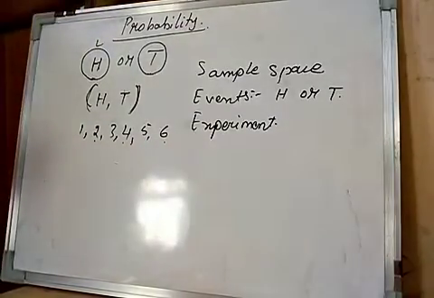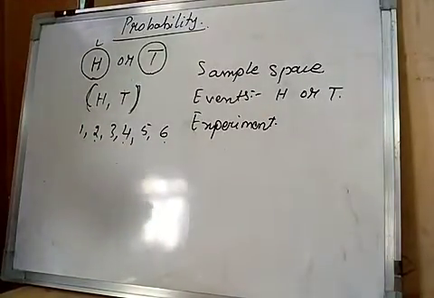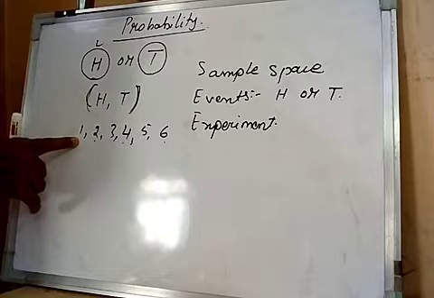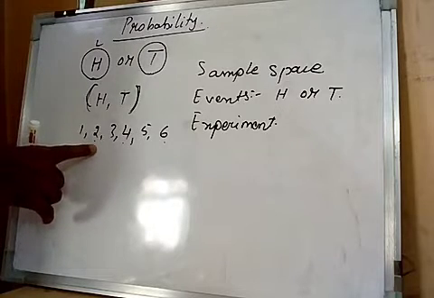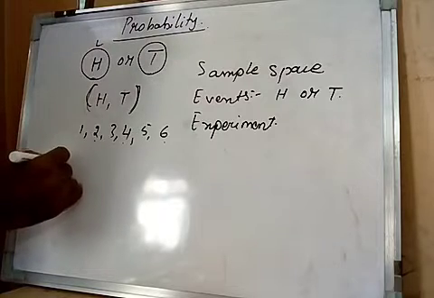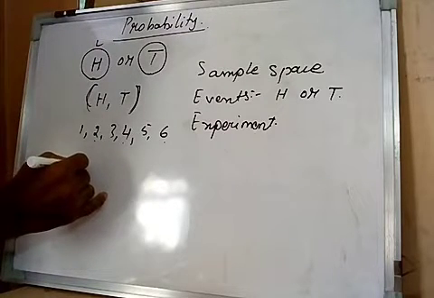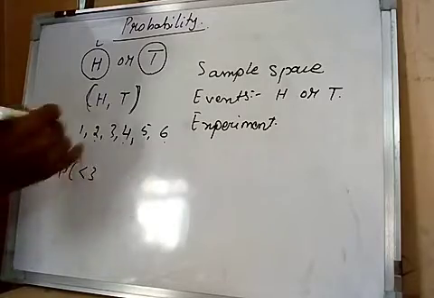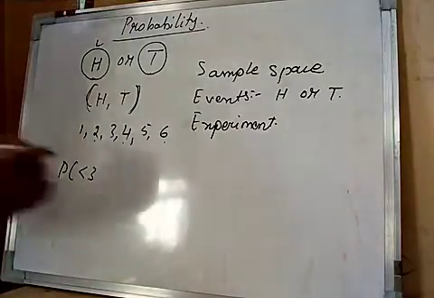We can take another example. Suppose the probability of getting the events less than 3. Here less than 3 is 1 and 2. So the events are 2.